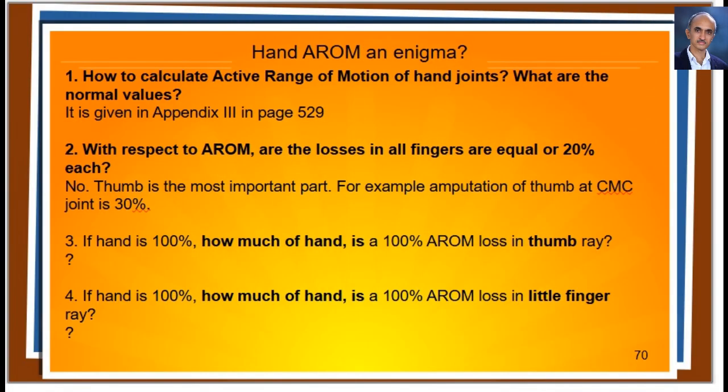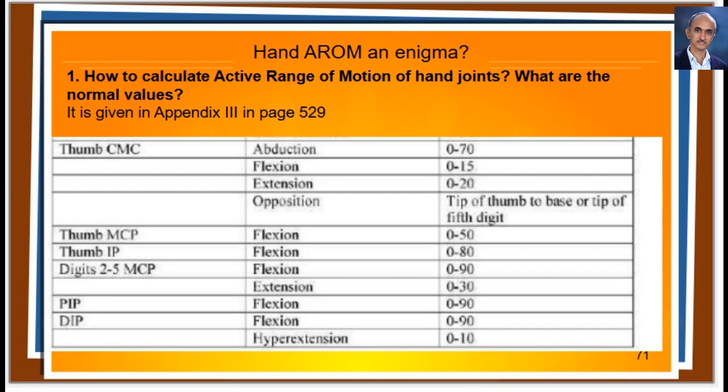Let us see how to do assessment of disability in the cases of hand injuries. People want to know how to calculate active range of motion of hand joints. Where is it given in the Gazette? Actually, the Gazette says nothing about it. We know active range of motion of the hand is given in a table in Appendix 3 on page 529. But how to incorporate that in the active range of motion division in the arm component is not given.